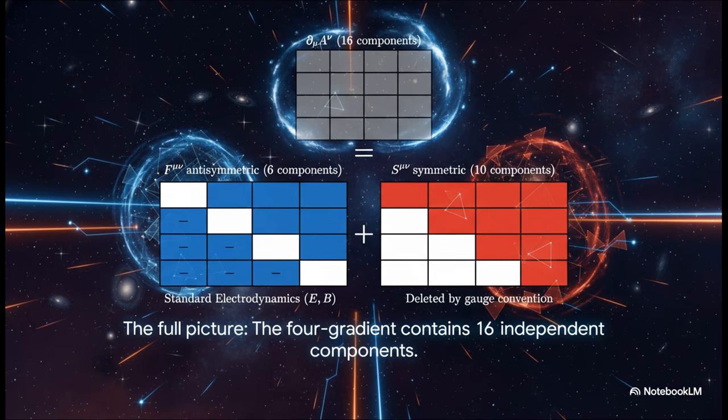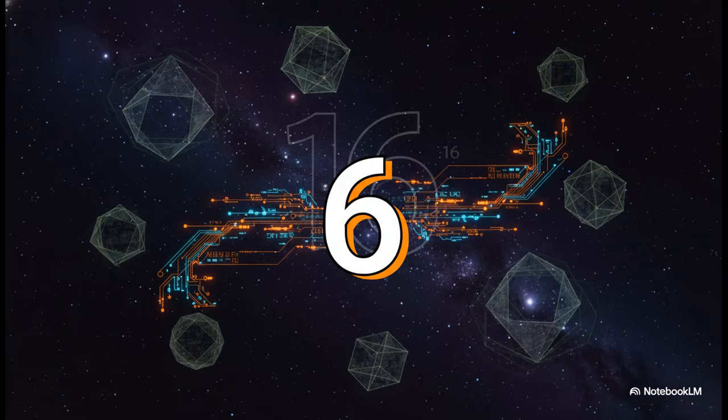That matrix up top represents all the electromagnetic information possible in a system, all 16 of those components. Then, down below, you can see how that information gets broken up into two parts, a 6-component part and a 10-component part. But the number we actually use in standard electrical engineering is just 6. We only use the information in that little blue box. So the question is obvious, right? Where did the other 10 components go?